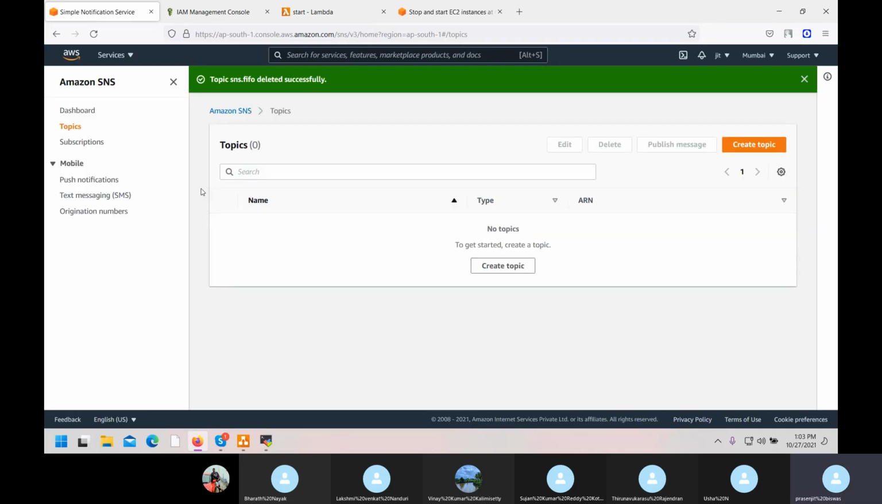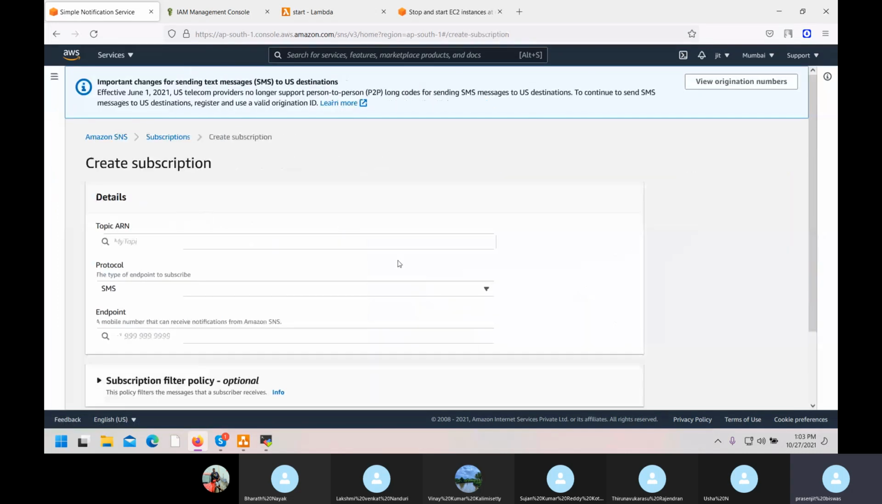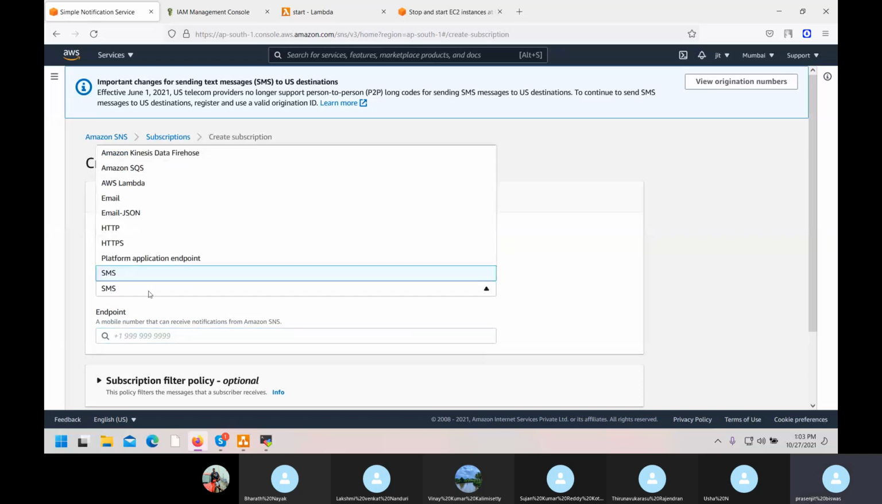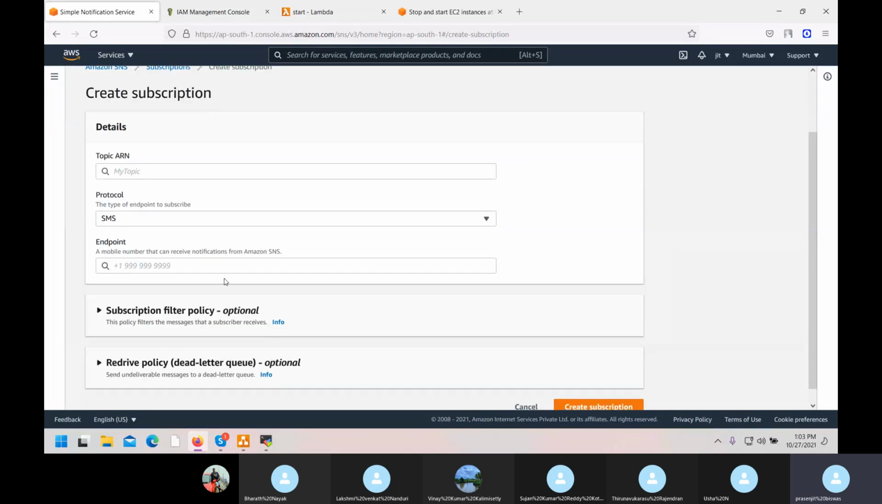Okay. Now if I come to this, I think I will not get my number. Still there. Okay, here a number is nothing. Here you have to add your number. So can I give anybody's number? Give a number.